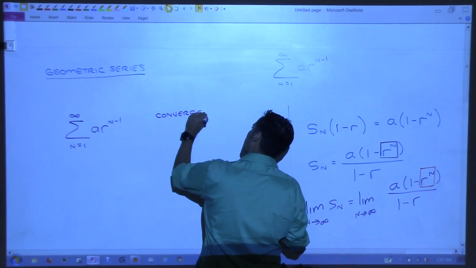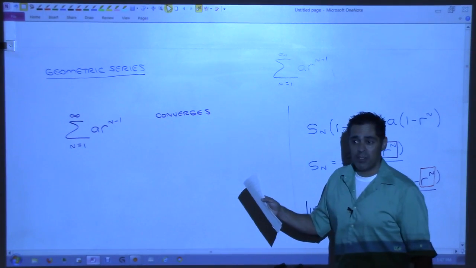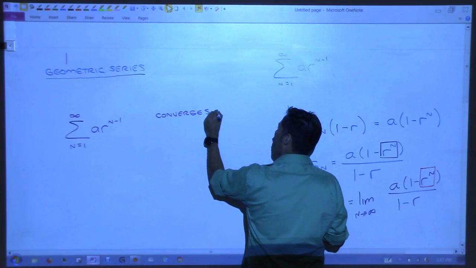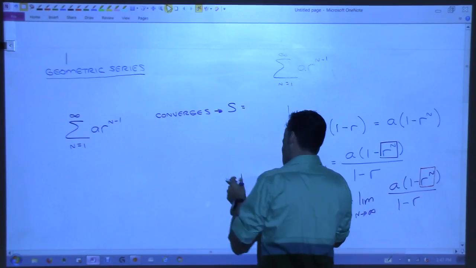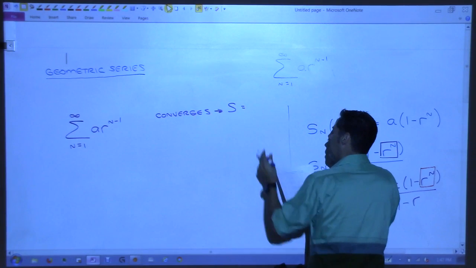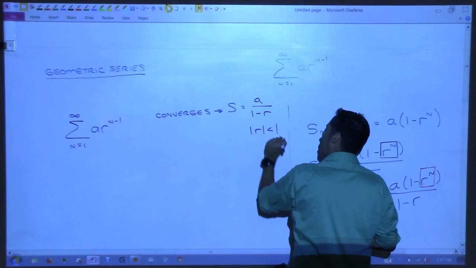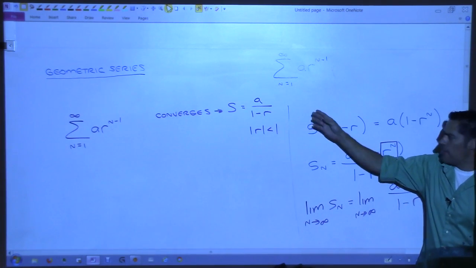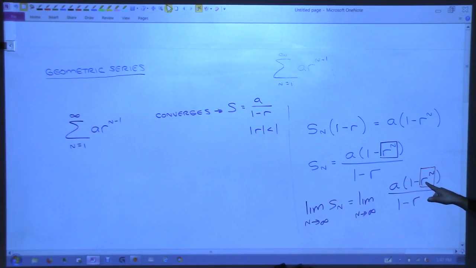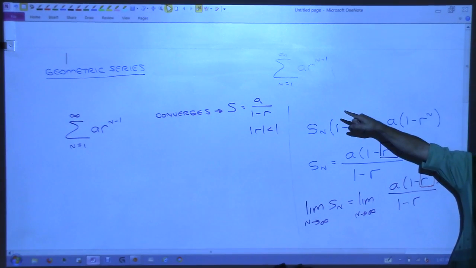It converges, right? And it actually tells you what it converges to. What does it converge to? S equals, so S meaning the sum of that series is actually A over 1 minus R, so long as the absolute value of R is less than 1. Do you understand where that comes from now? This comes from the idea that if the absolute value of R is less than 1, then that goes away and you're just left with A over 1 minus R. And that is the actual limit of that sum. That's where it's headed. Okay?